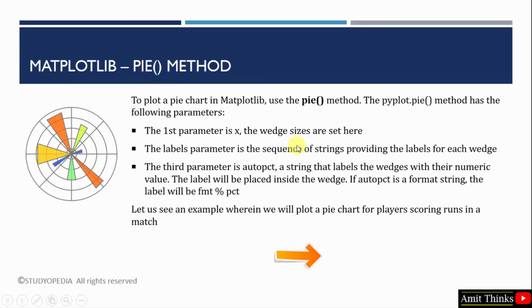Some key parameters are shown here. In the first parameter, the wedge size will be displayed. The second is the labels parameter, which will include what you are actually representing in each slice. When we see the example, things will be more clear. And the third parameter displays a string that labels the wedges with their numeric value. The exact percentage value will be displayed using the autopct parameter. It will be in a percentage format. Okay, let us see the example.